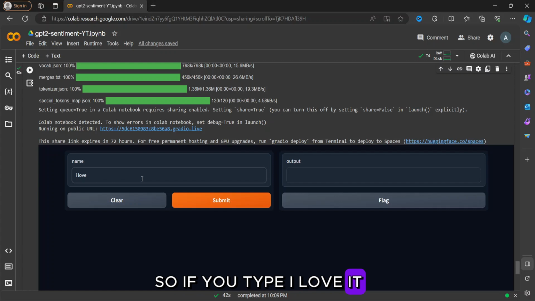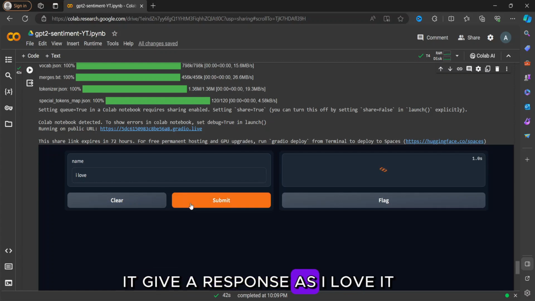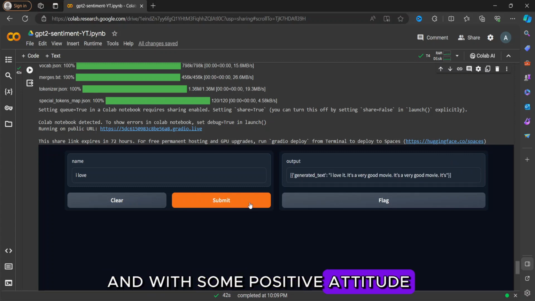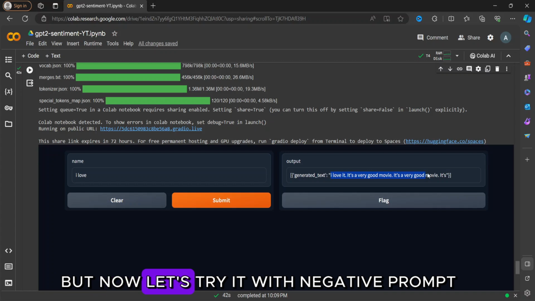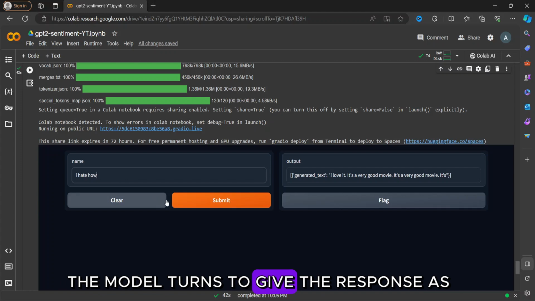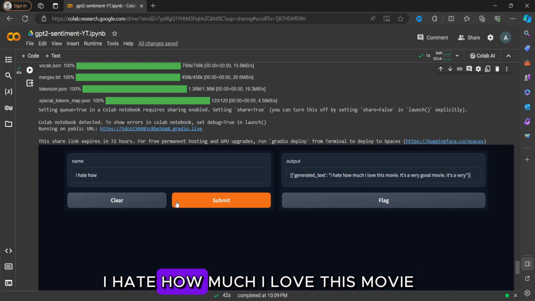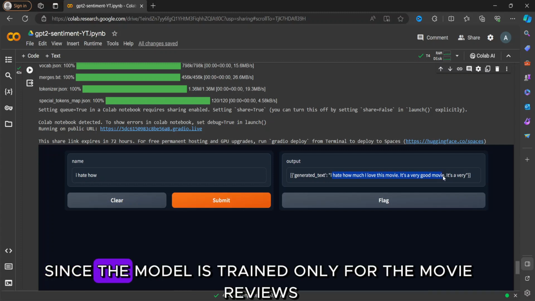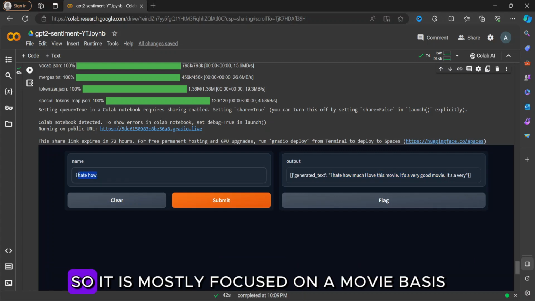If you type "I love it", it gives a response as "I love it" and with some positive attitude. But now let's try it with a negative prompt like "I hate how". In this case, the model turns to give the response as "I hate how much I love this movie. It is a very good movie." Since the model is trained only for movie reviews, it is mostly focused on a movie basis.